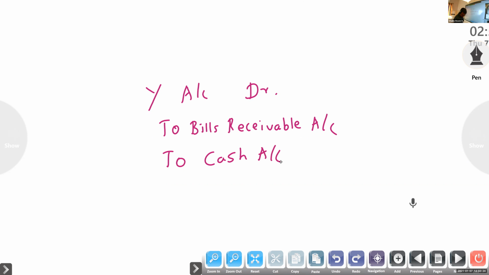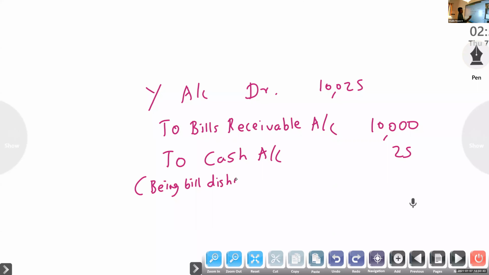Very good. Amount: it is given, bill amount we know 10,000. Noting charge we know 25, so 10,000 and 25. Being bill dishonored and noting charge paid.